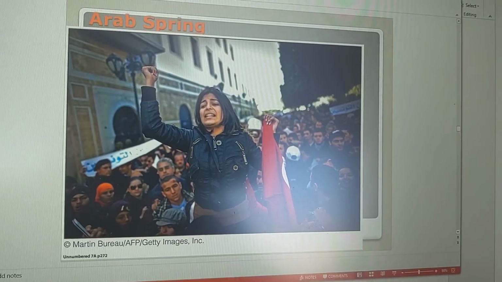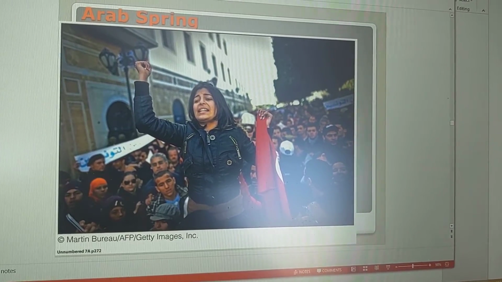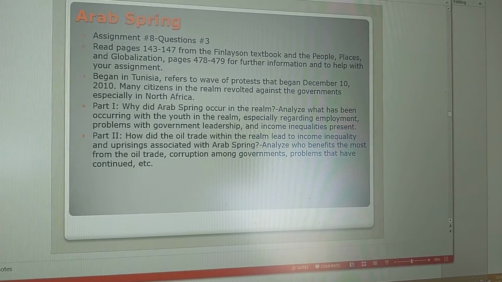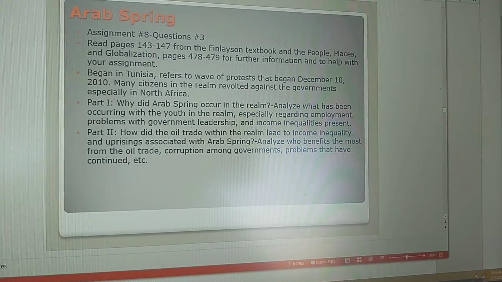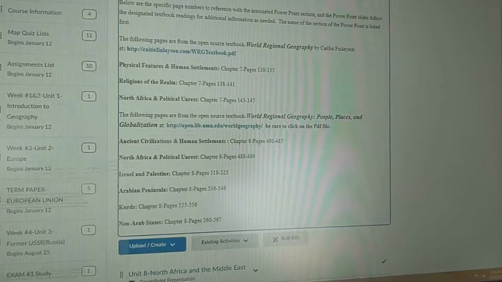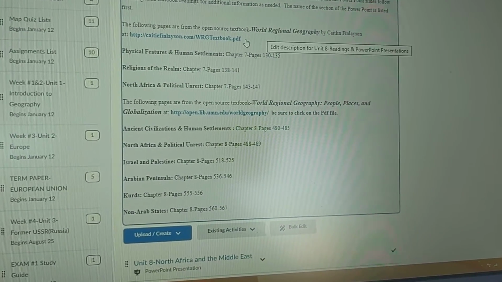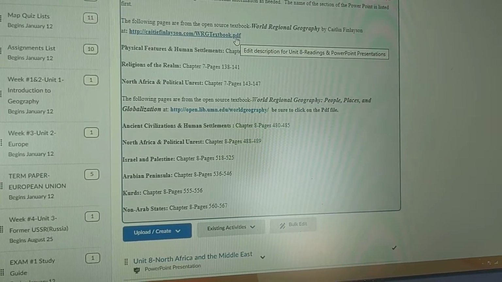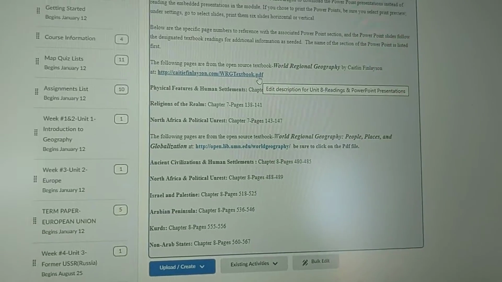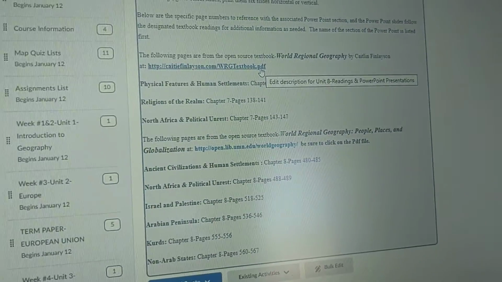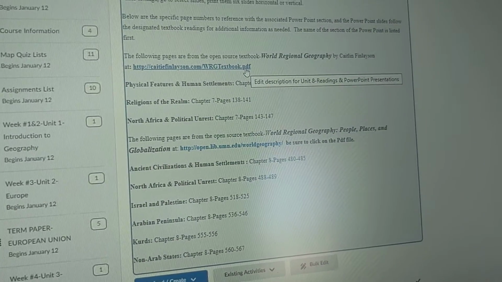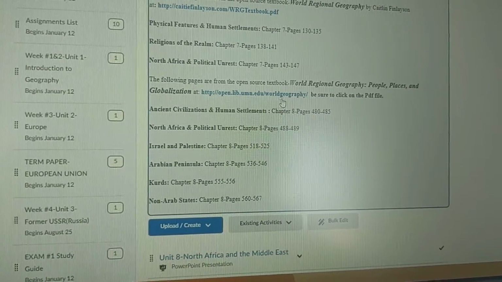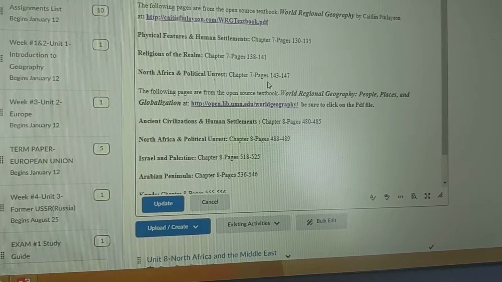I want to show you some pictures. This is from Tunisia right here, and this is from Yemen. So again, you're going to answer both of these questions. Let me show you how to access the readings, because it can be a little confusing. The Fouberg textbook will have more on the overall differences with regards to oil and income inequality. I would suggest using this one here for looking specifically at